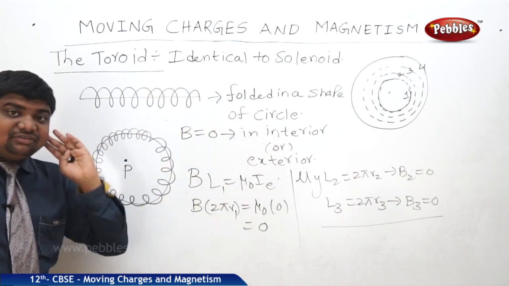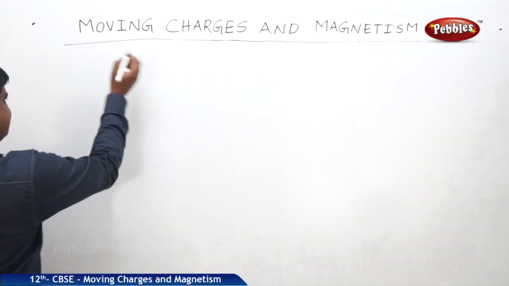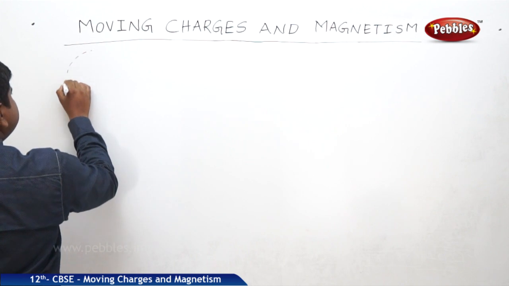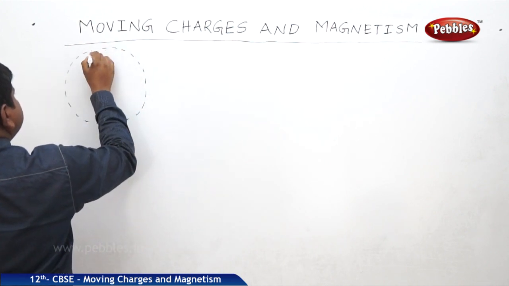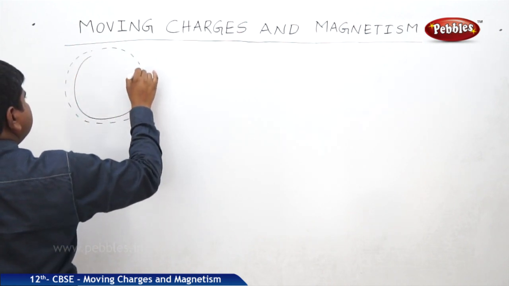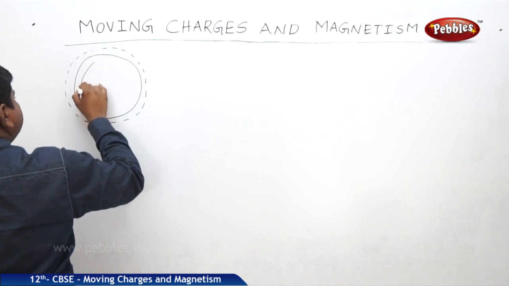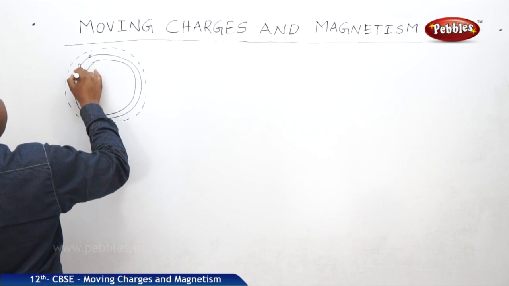But for the whole number of turns n, we are going to find the expression. So what we can understand is, this is the loop structure. This is also one of the loop structures. These are all the points.